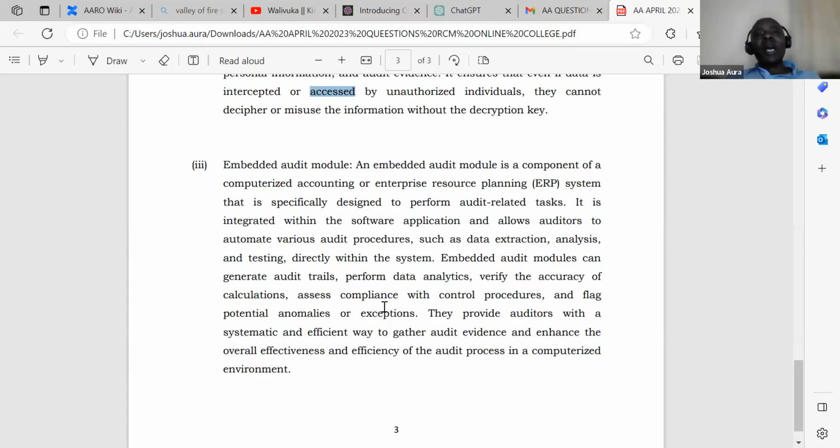So those are 6 marks. If there is any student who did this paper and failed, I'm so sure this is one of those questions that you are not able to answer very well. Remember, auditing and assurance, ladies and gentlemen, has moved from that realm of cramming and then you go and pour your answers in an exam solution paper. No, you must get the understanding like the one that I have here. So with this kind of understanding, it doesn't matter which language they bring the questions with. I'll be able to tackle them.